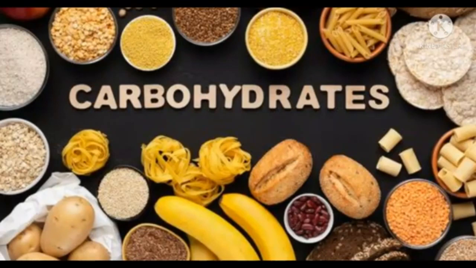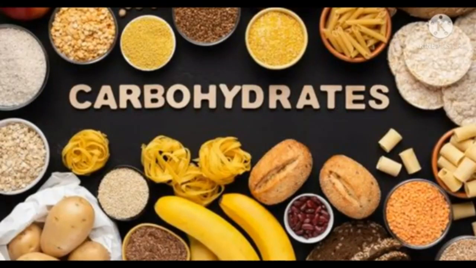There are three types of carbohydrate: sugar, starch and cellulose. Excess intake of sugar and starch can result in a disease called diabetes.